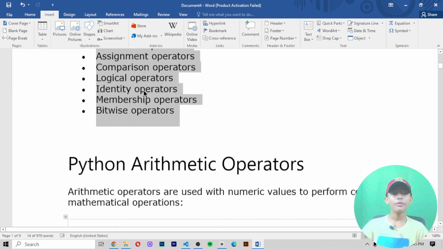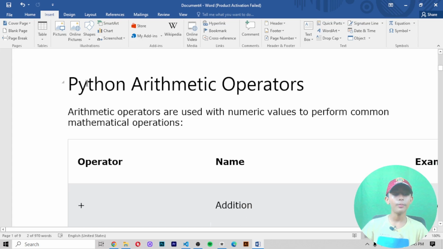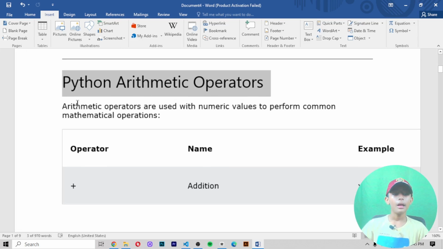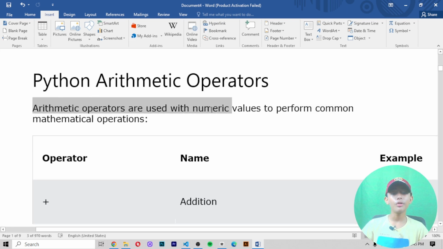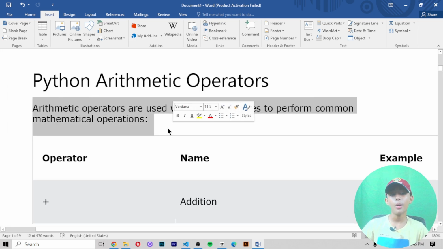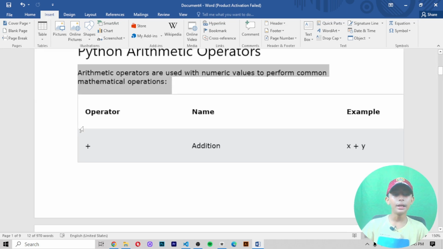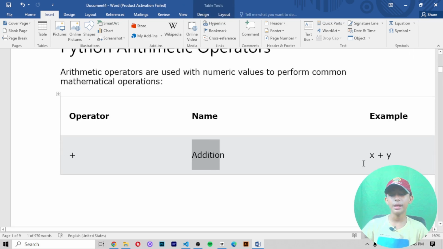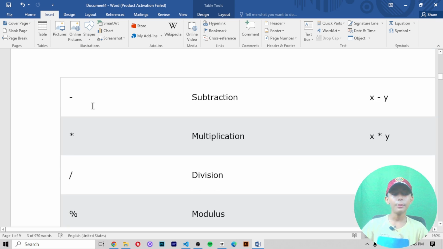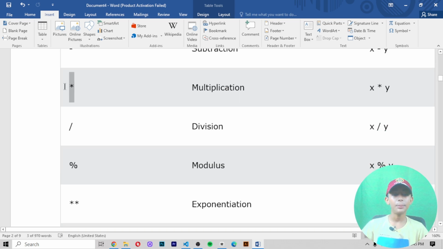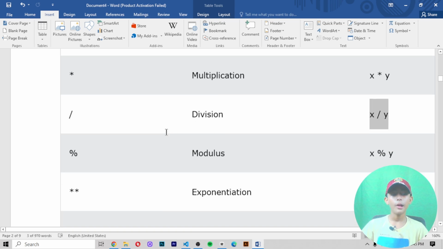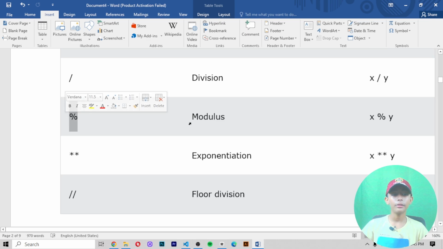So now let's learn. The first operator is the arithmetic operator. Arithmetic operators are used with numeric values to perform common mathematical operations, like the plus operator, named addition, for example x plus y. One more is minus, subtraction, like x minus y. This is the multiplication operator, x multiplied by y. One more is division. This is the division operator, and I'm showing you an example. One more is the modulus operator. Here you can see it.